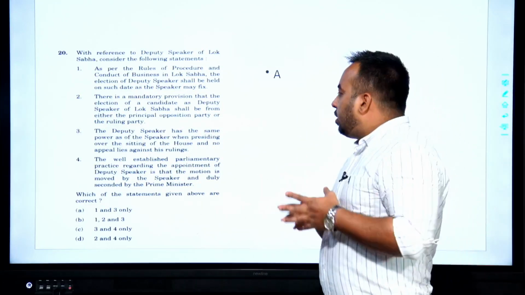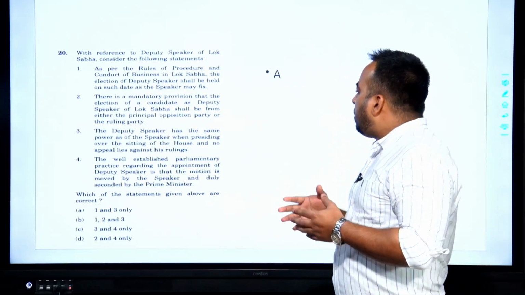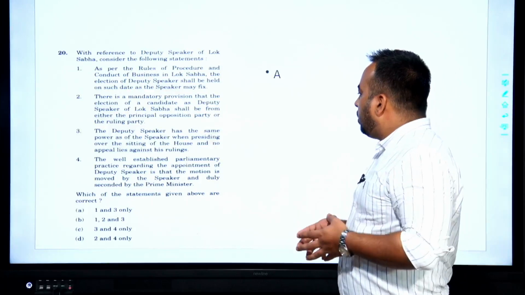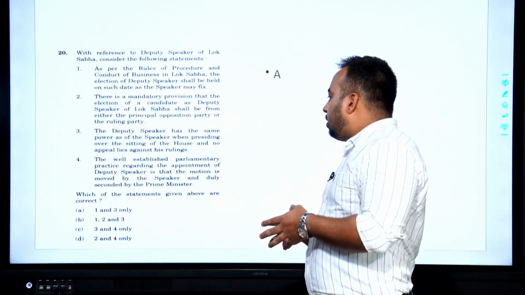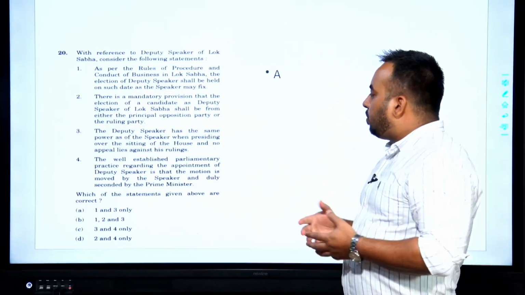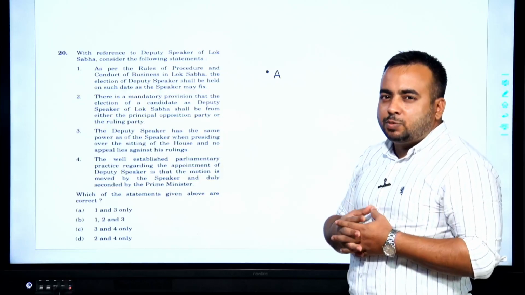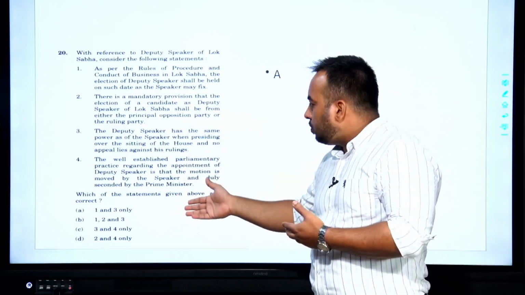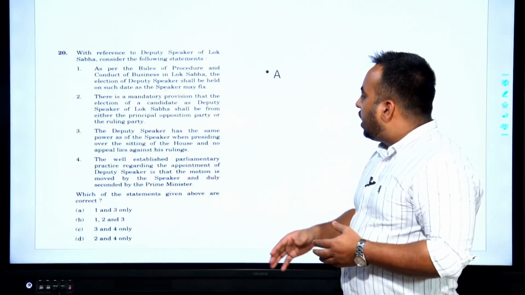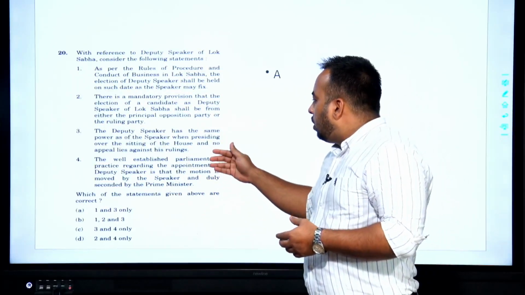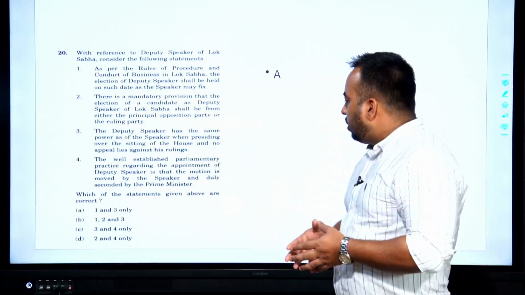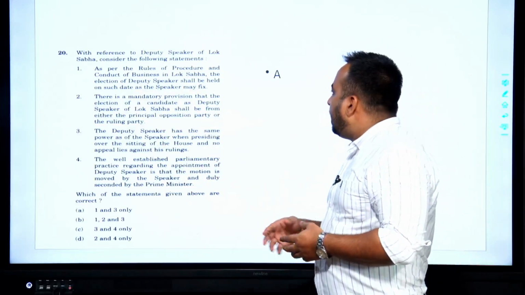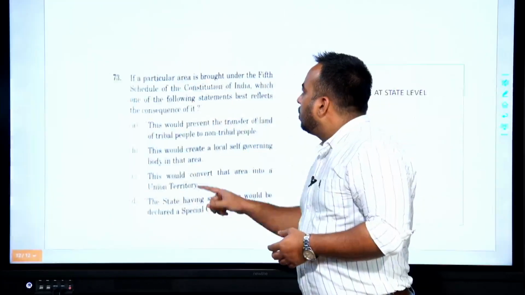The last statement says the well-established parliamentary practice regarding the appointment of Deputy Speaker is that the motion is moved by the Speaker and duly seconded by the Prime Minister. There is no such provision which is taught, and this doesn't even seem logical. So, as per an educated guess, you can eliminate this one, and the answer will be 1 and 3 only, A. All right.